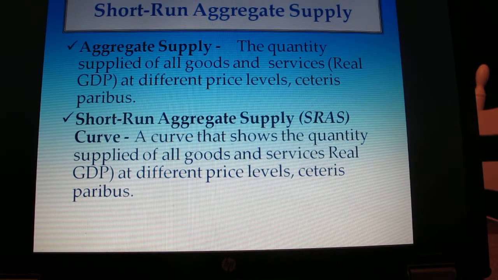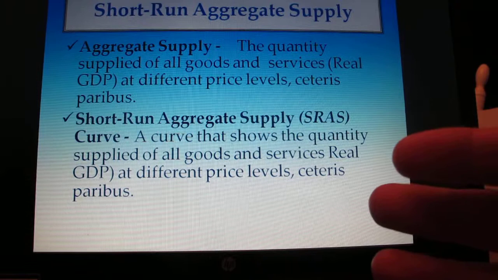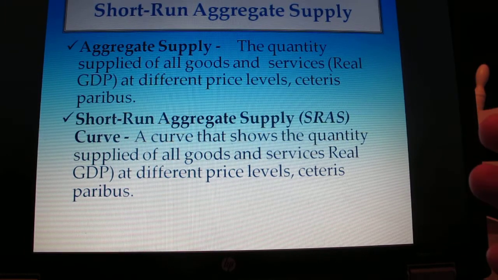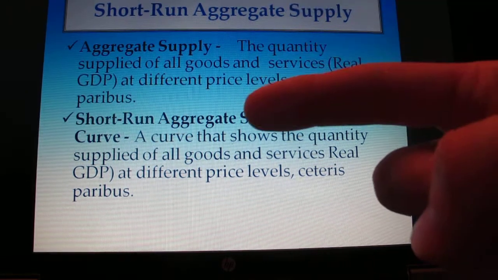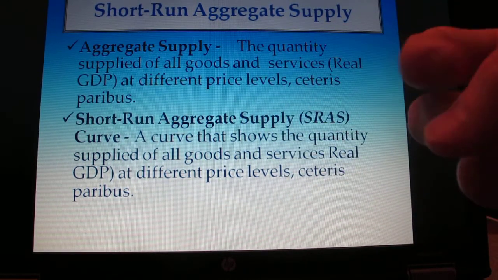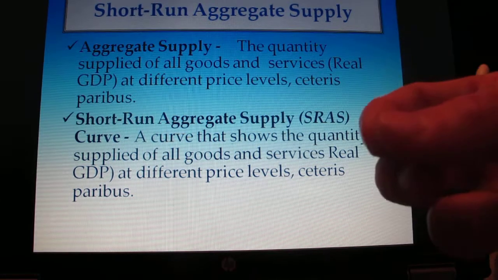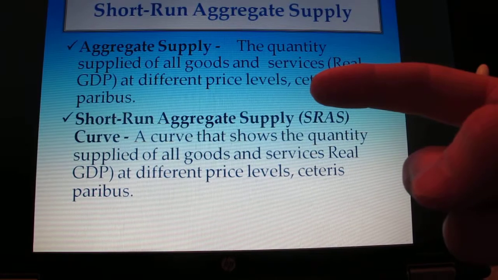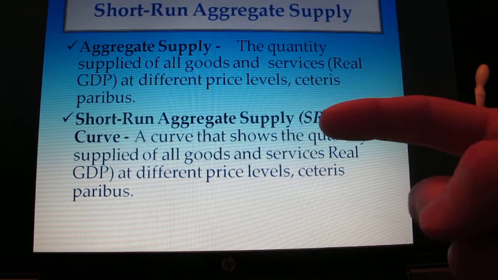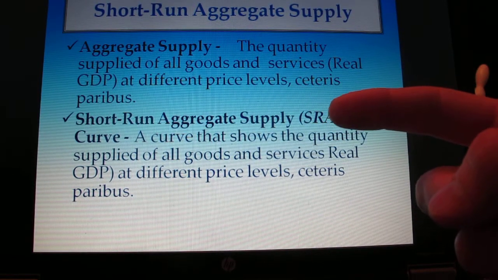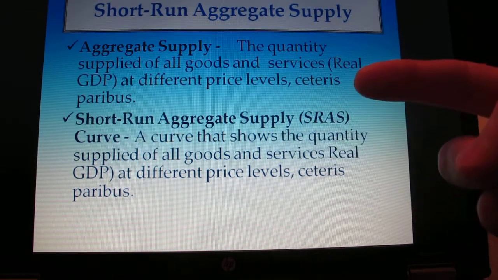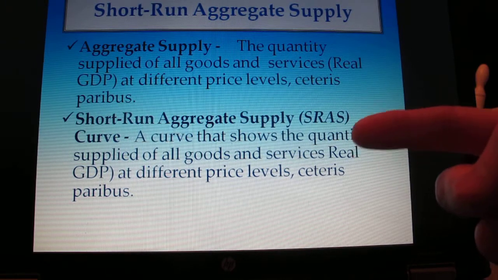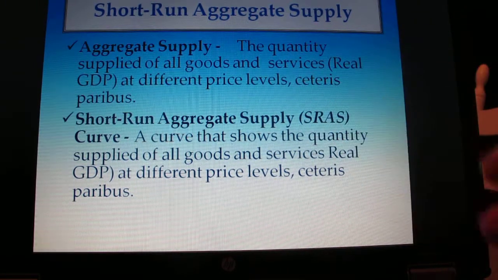Now we're going to move on to aggregate supply, and this gets a little tricky because in aggregate supply, we're now going to talk about the concept of short run versus long run. The tricky part about aggregate supply is that it will have a short run and a long run curve. Aggregate demand does not have a short run and long run curve. Only aggregate supply does. Okay? So that's definitely something you have to know. Short run only applies to aggregate supply. Long run only applies to aggregate supply as far as different curves.